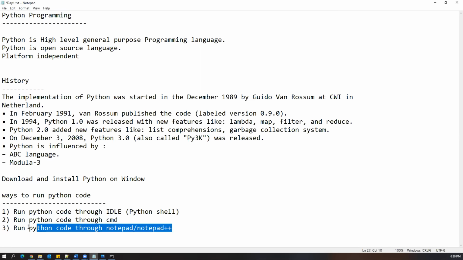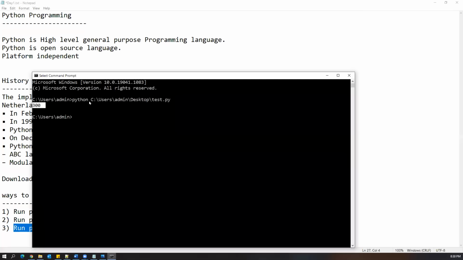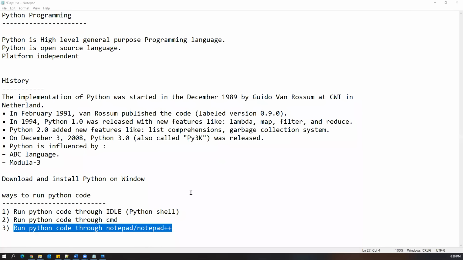And the third approach is we can write a Python program in a file, save that file with a .py extension, and then execute that file from anywhere in your operating system, from the command prompt. You just give python as a command, specify the location of the file, and that's it, which will give you the output of that particular file. So this is how we can normally run Python programs in multiple ways.